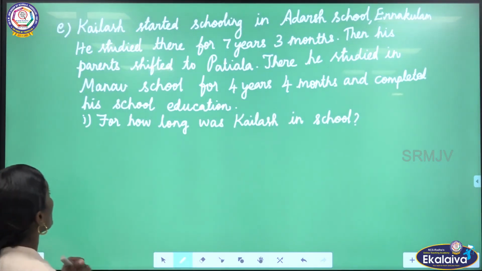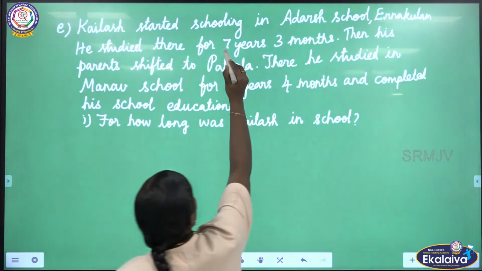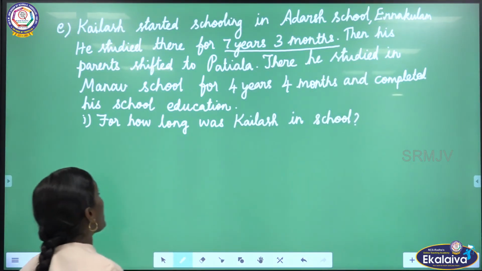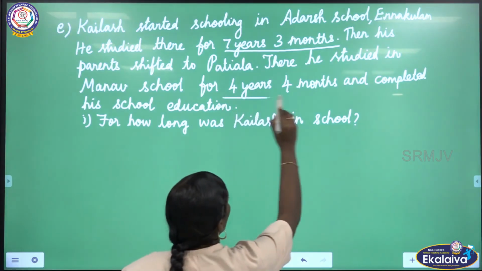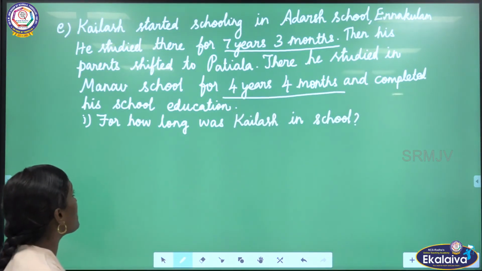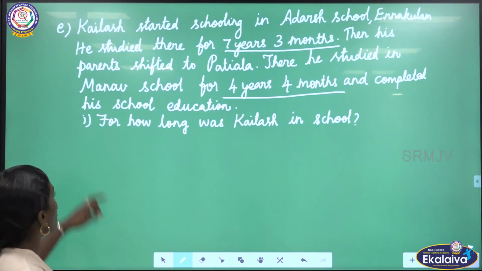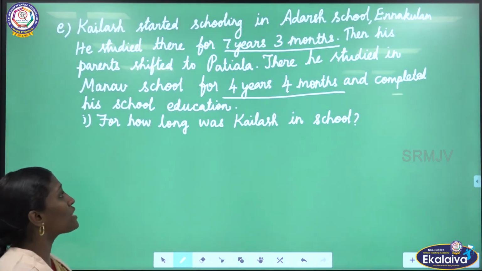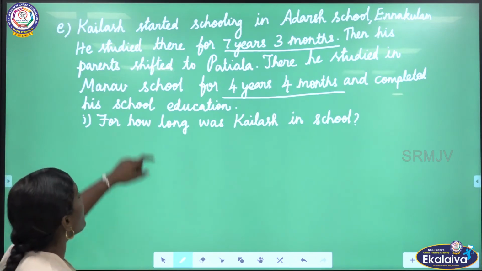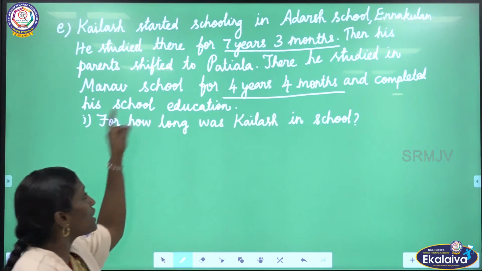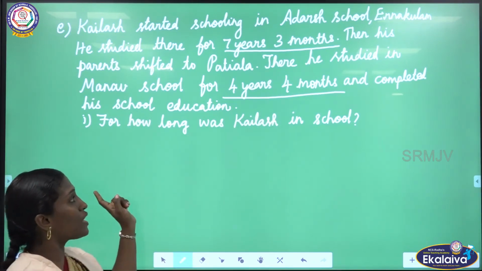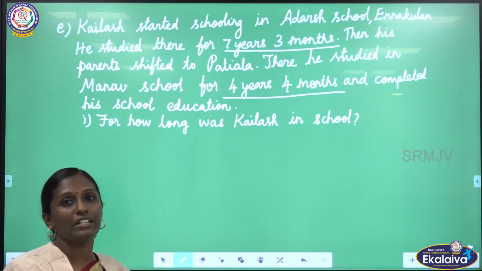The next question. Kailash started schooling in Adarsh School, Ernakulam. He studied for 7 years, 3 months. Then his parents shifted to Patiala. There he studied in Manav School for 4 years, 4 months and completed his school education. So, first question, for how long was Kailash in school? He studied for 7 years, 3 months in Adarsh School and 4 years, 4 months in Manav School. Now, we have to find the total number of years he studied in school.